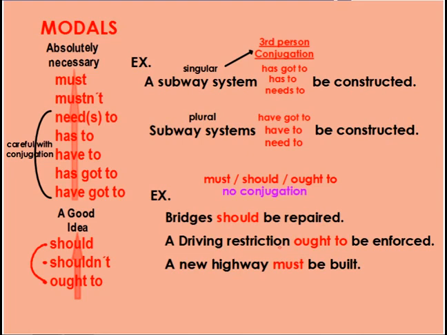A driving restriction ought to be enforced. Or a new highway, again, singular, but when I use must, it's always the same. A new highway must be built, okay? So basically, only with these modals do you need to think about conjugation for the third person. And the other ones, you don't need to worry about.